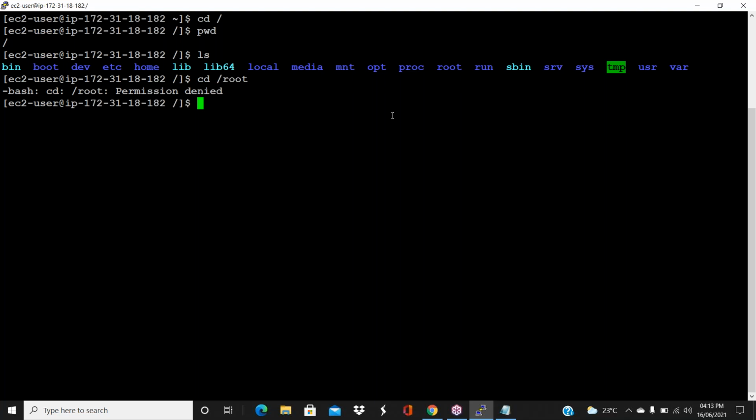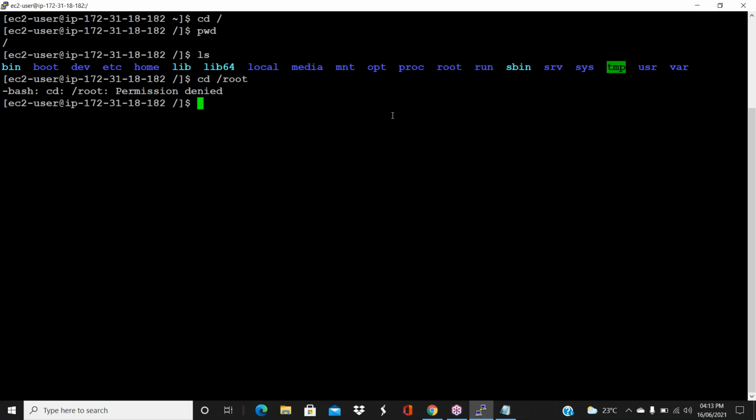In the same way, if an admin user is there, C drive, Users folder, admin folder will be there. That is the personal folder for admin. Same concept here also. Every user has its own personal directory. Other users cannot open that personal directory. Only when that user is logged in can that user open that folder. So /root is the root user home directory.